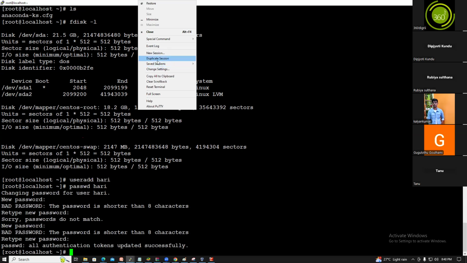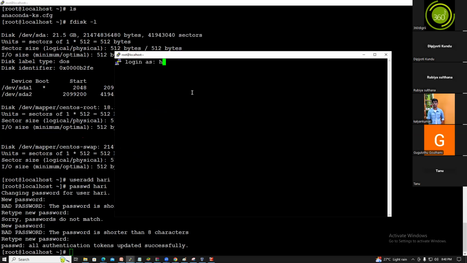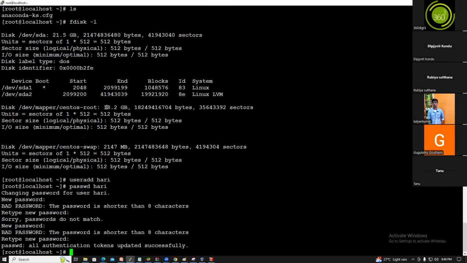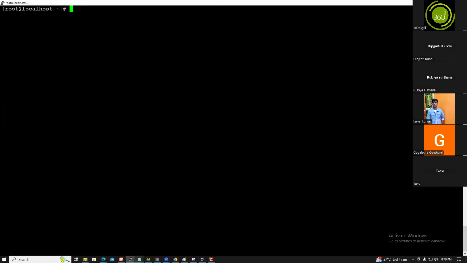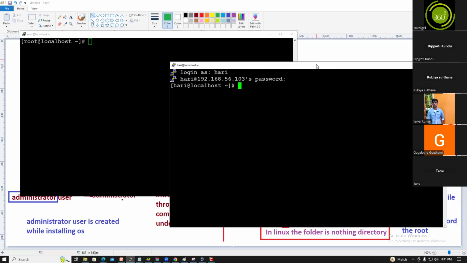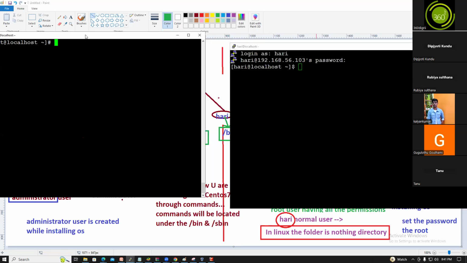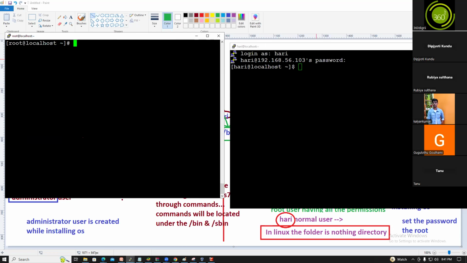So I logged in as the Hari user, with the password redhat. This is the root user, and this is the Hari user.